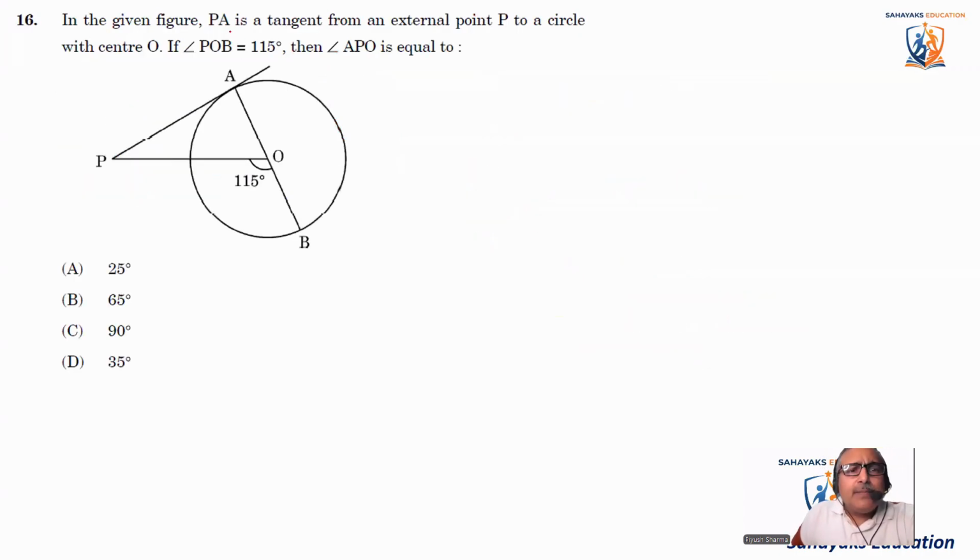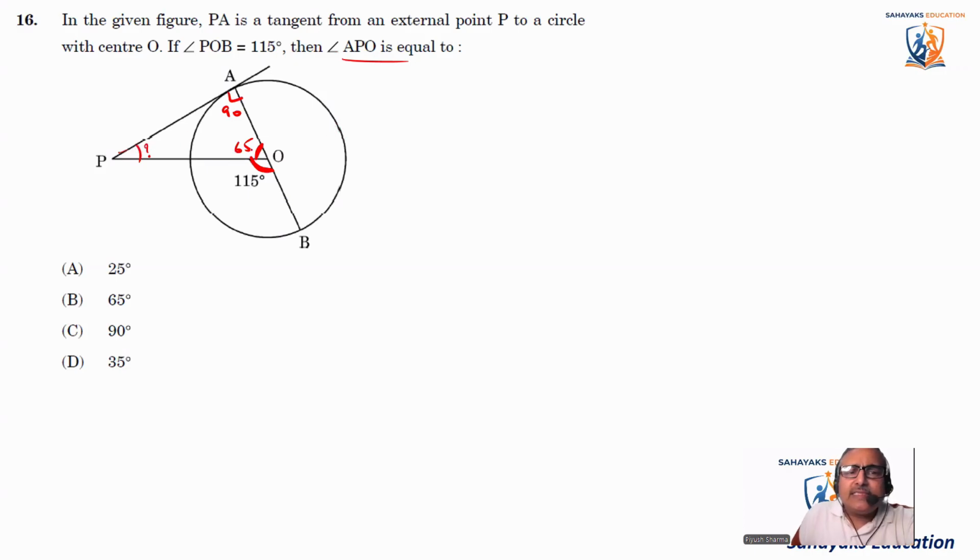In the given figure, PA is a tangent. So this is a tangent. That means this angle is 90 degree. Tangent from the external point P to the circle with the center O. If angle POB is equal to 115, see if this is 115, what is this angle? Okay, this angle comes out to be 65 degrees. 65 plus 115 is 180, and this will make supplementary angles. Then angle APO. So we need to find the angle APO. This is the angle we need to find out. This is a question mark.